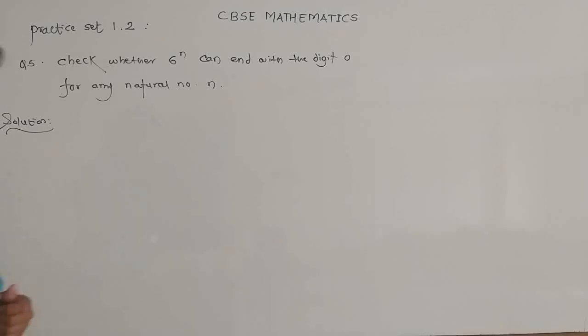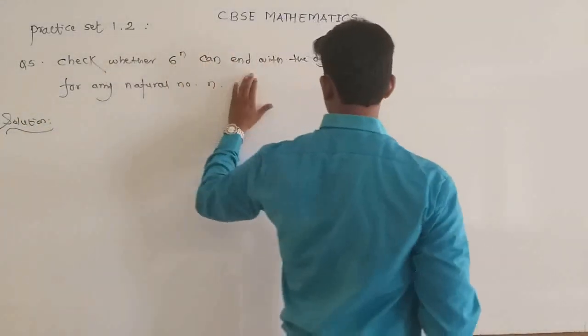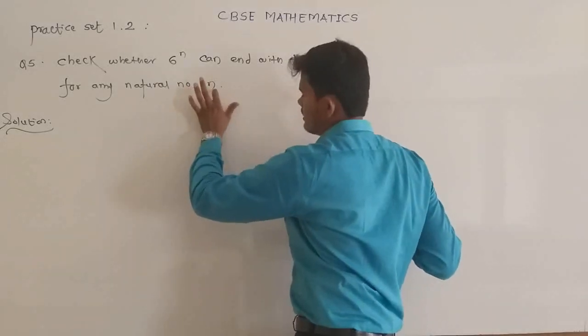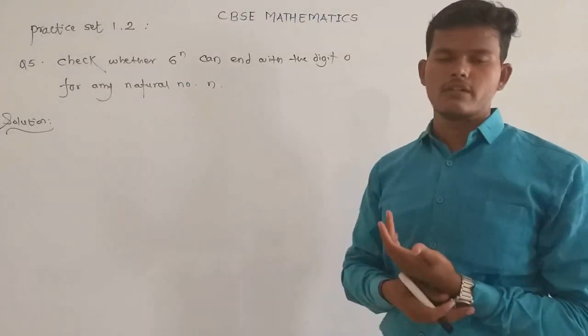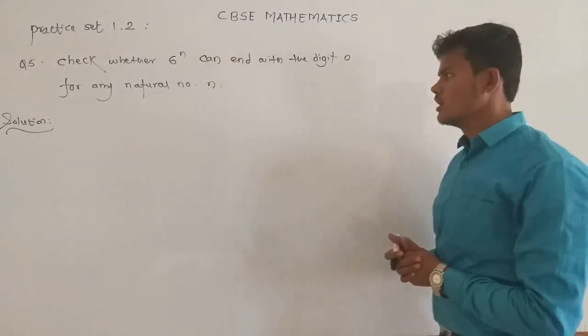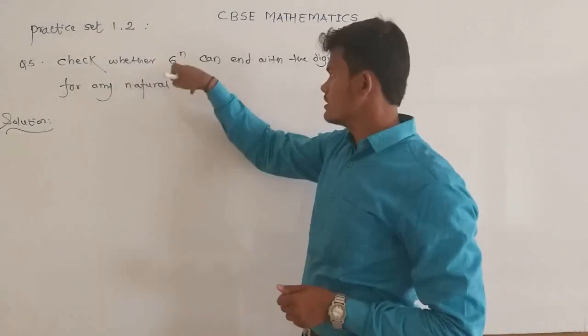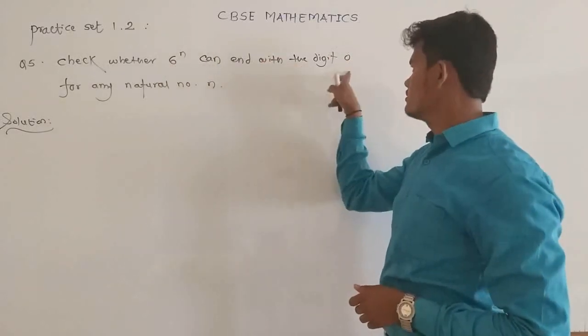The question is, check whether 6 raised to n can end with the digit 0 for any natural number n. So n means what? Natural numbers. A natural number starts with 1. So the value of n is a natural number. So check whether 6 raised to n can end with the digit 0.